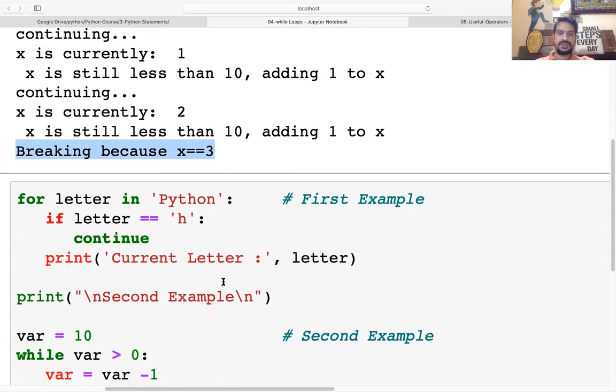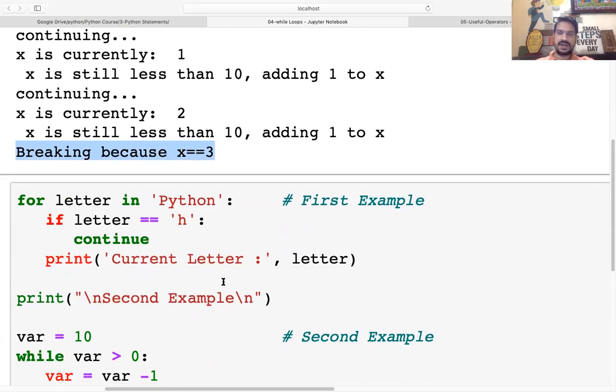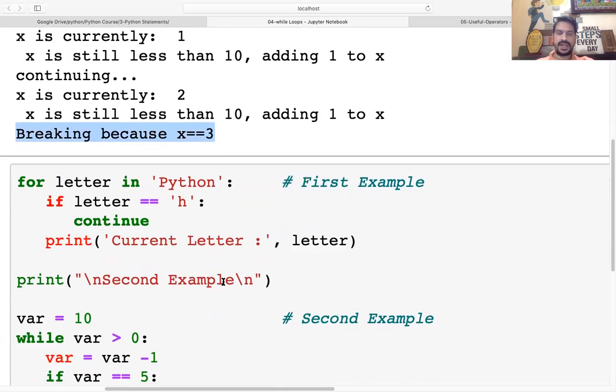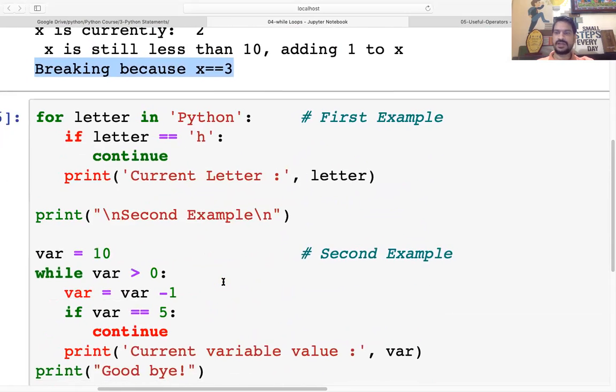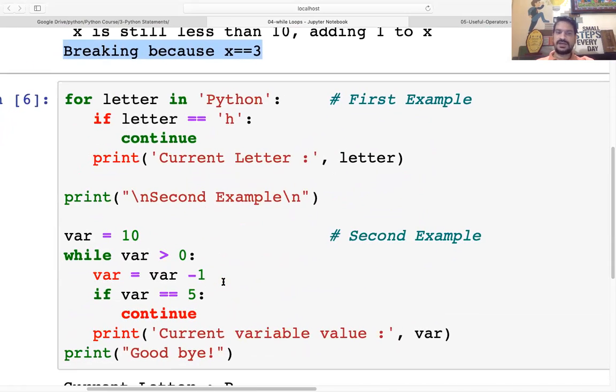Okay. So it is not like continue, break and pass work only in a while loop. They also work in the for loop, right? This is an example of a for loop where we are using the continue statement. Now in the for loop, this loop will iterate over this particular string, Python, and this is a variable, right?